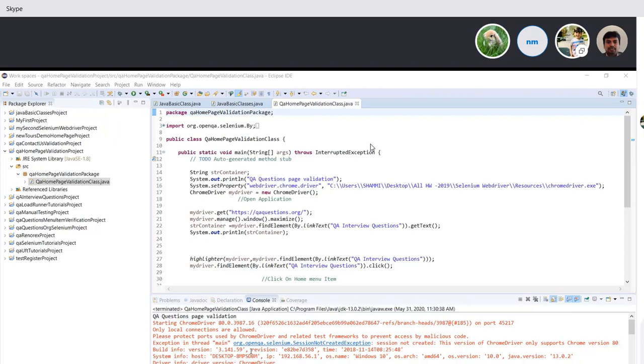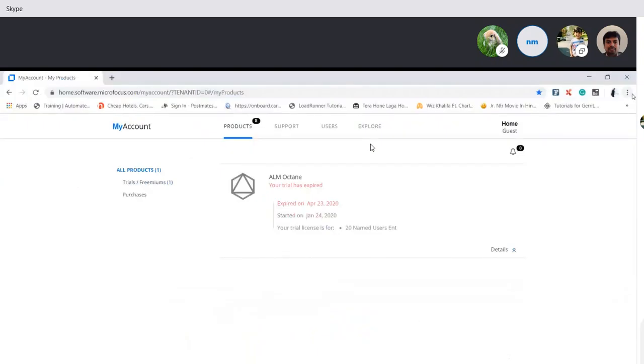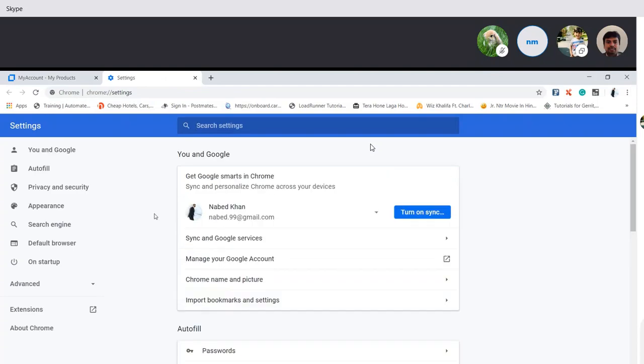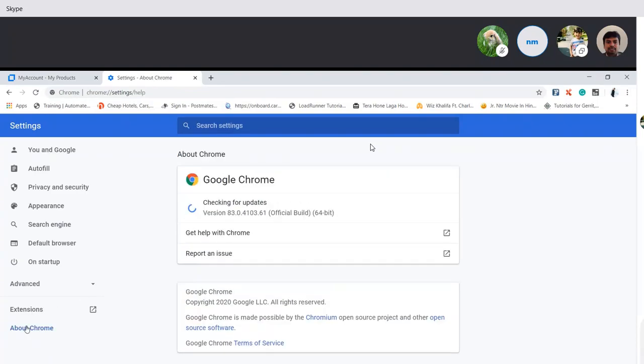If you go to your Chrome browser and click on tools, you will see you have Chrome 83. So the Chrome driver that you are using only supports up to 80. So that is the problem.